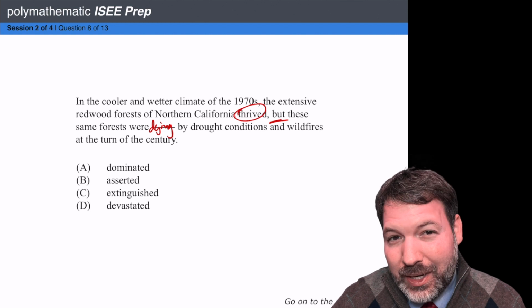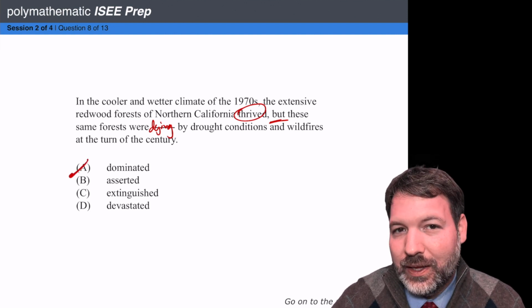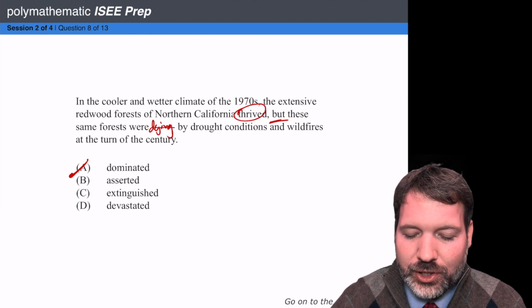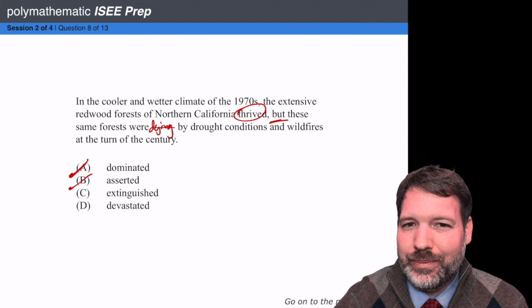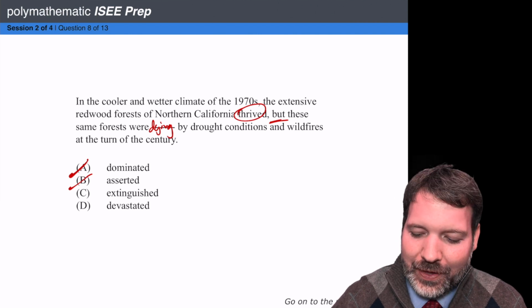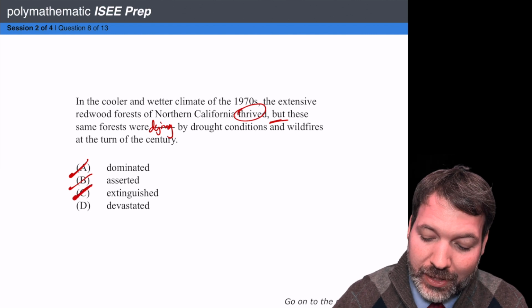A, they were dominated by the conditions. That does sound a little negative, but it doesn't quite fit in the sentence. Similarly, asserted isn't really the opposite of thriving. Extinguished also doesn't really mean the opposite of thriving. I think it's probably a trap based on the fact that we're talking about wildfires. So I'm going to get rid of C.